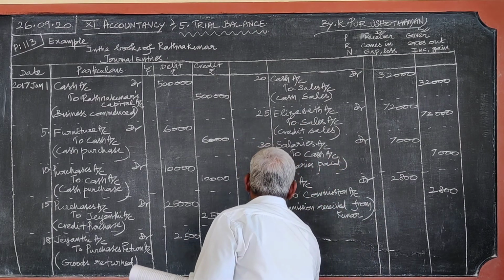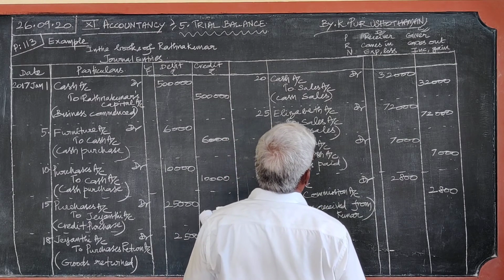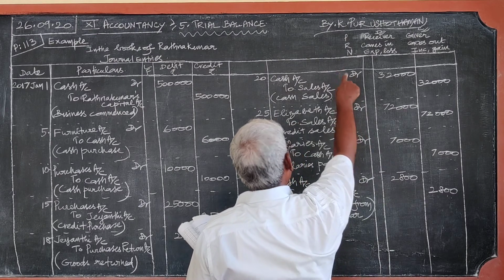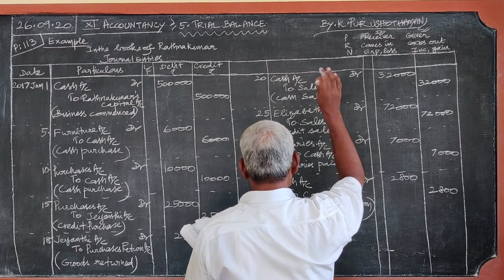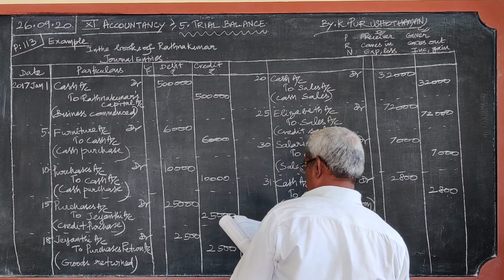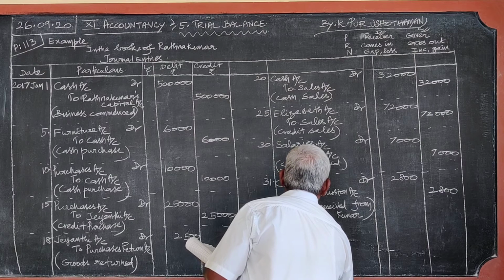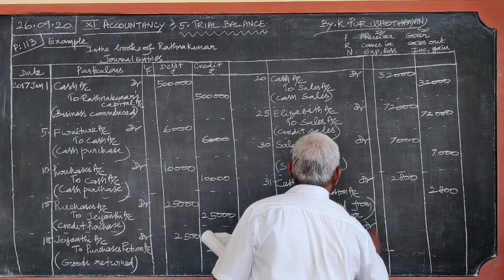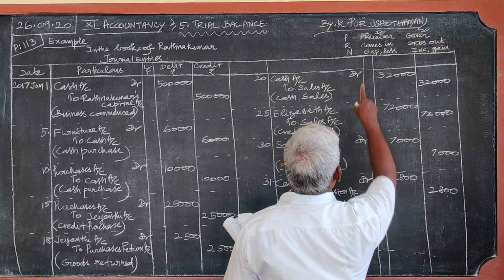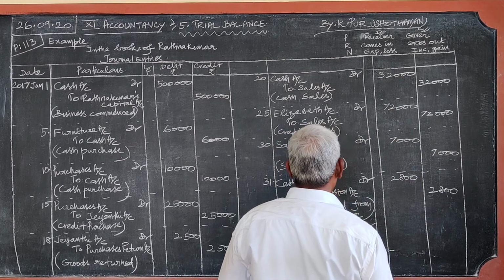Then, the same 31st, received cash from Elizabeth. When cash is received from Elizabeth, any receiver? No. Giver only Elizabeth. So, no receiver. Anything comes in? Yes, cash comes in. So, cash account debit. Then go to the credit rule. Any giver?